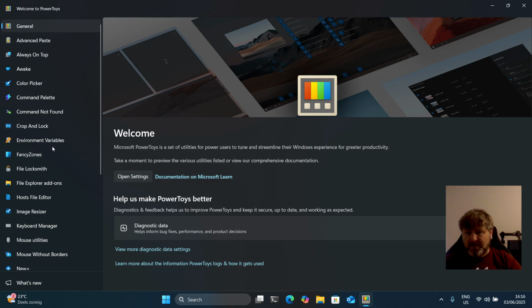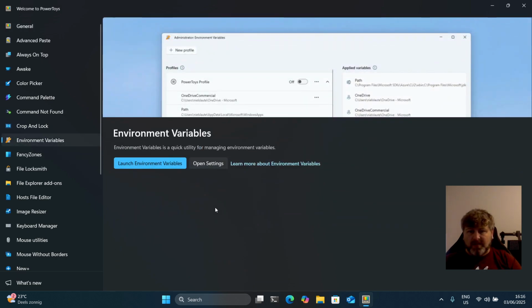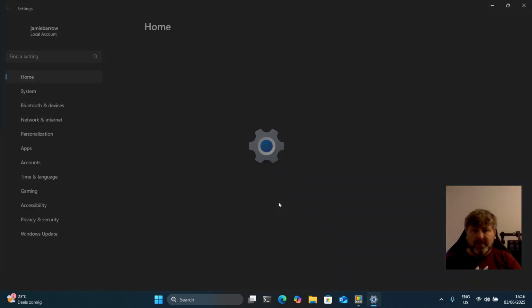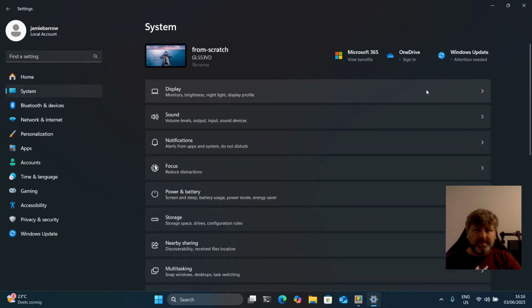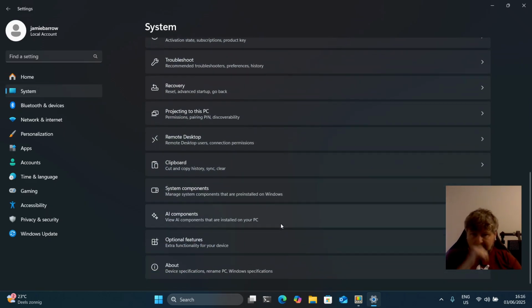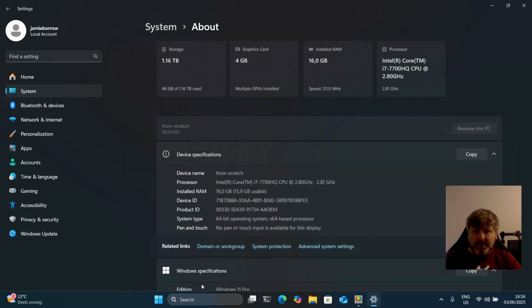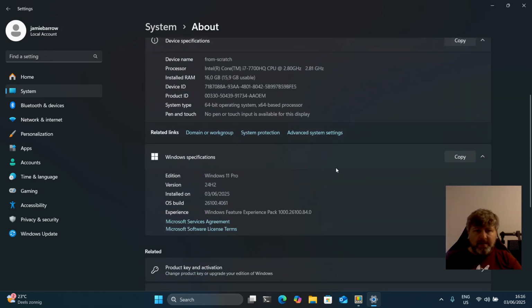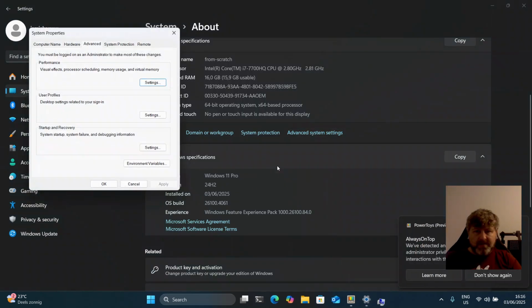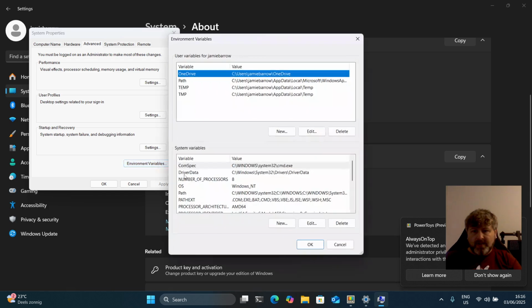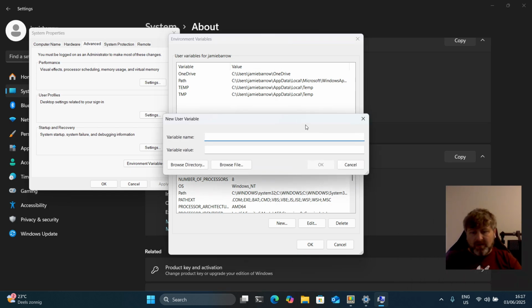I won't show them all. Environment variables is quite nice, because if you press Windows I and you go back to the system and you go to About, and you go to Advanced System Settings, and then you click Environment Variables. Here's the Environment Variables view in Windows. So you could say, maybe I want to have one called JB Home, and it's going to be at that path.